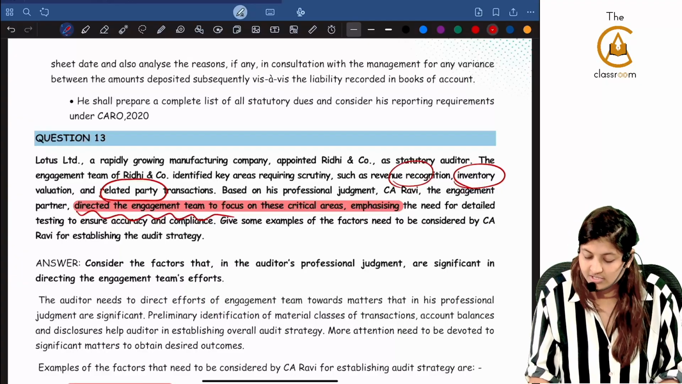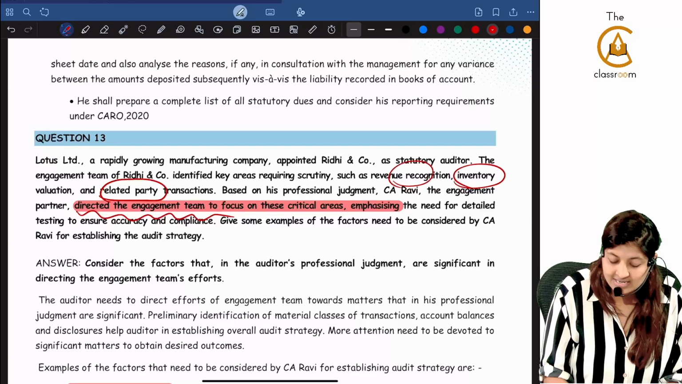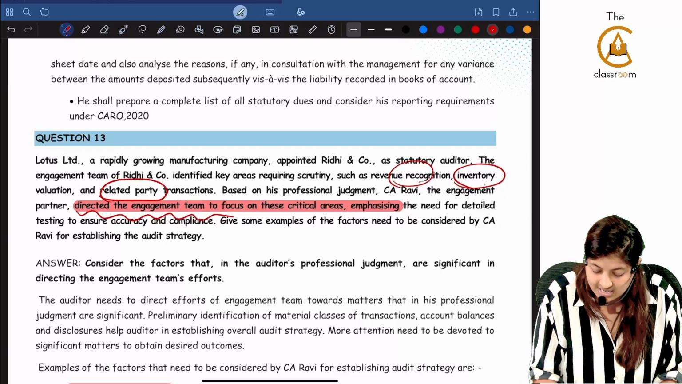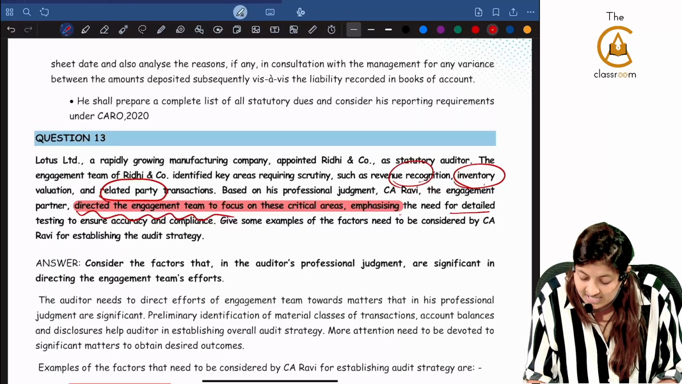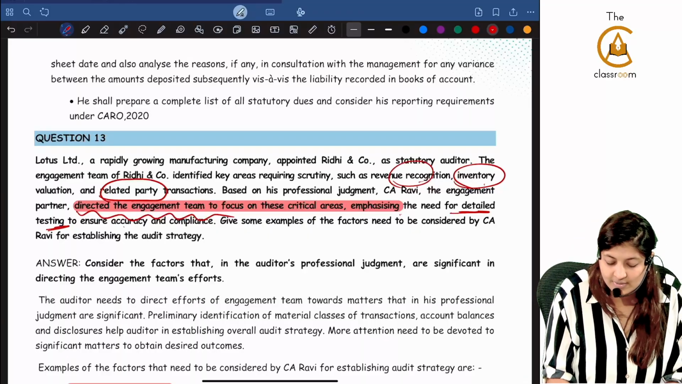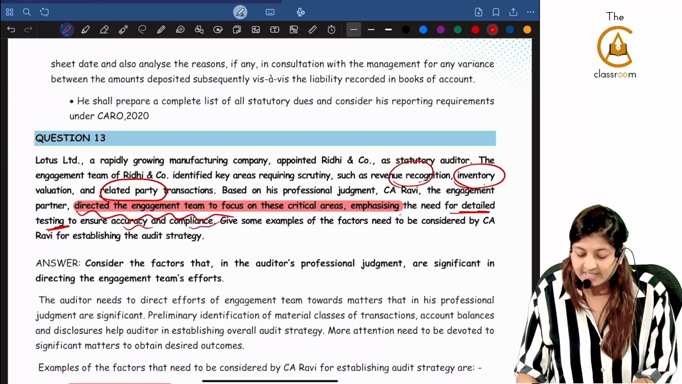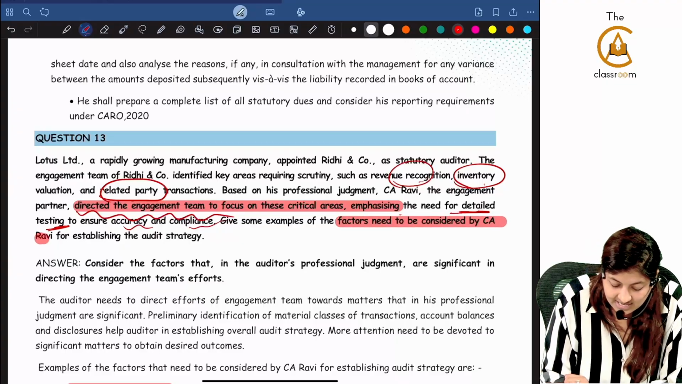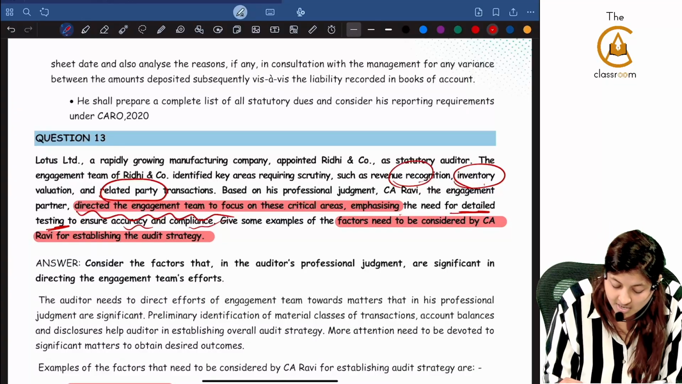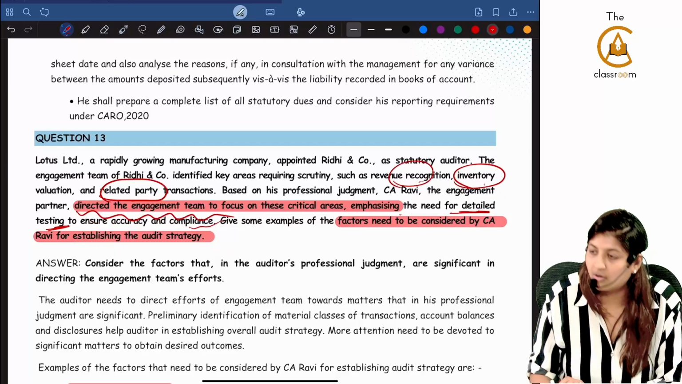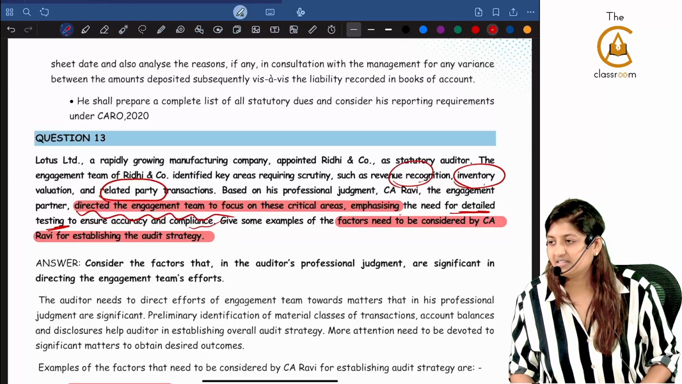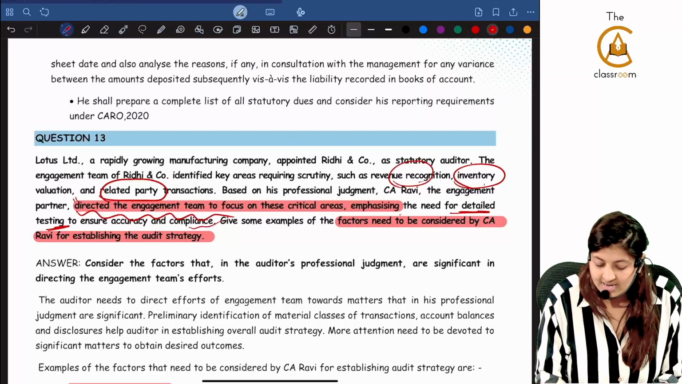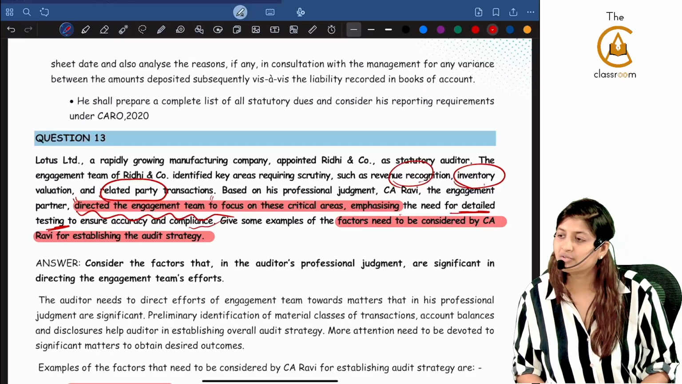Based on the professional judgment, CA Ravi, the engagement partner, directed the engagement team to focus on these three areas: revenue recognition, inventory and related party, emphasizing the need for detailed testing to ensure accuracy and compliance. Give some examples of the factors which need to be considered by CA Ravi for establishing the audit strategy. Once you see establishment of audit strategy, you will jump to SA 300. Now under SA 300, you will have to see which pointer applies. Now you will see directing the engagement team to focus on the critical areas.